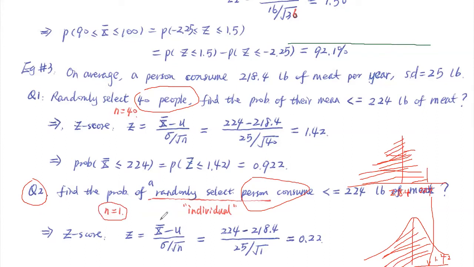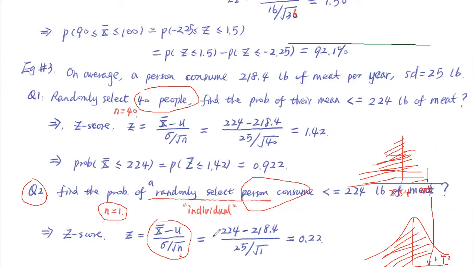If you still want to use this formula, that's totally fine. In that case, a sample of 1 is actually just that person itself. So we divide by the square root of n, which is the square root of 1, which is still 1.